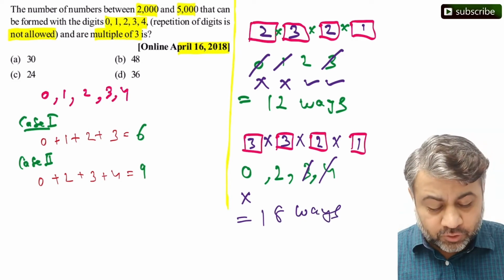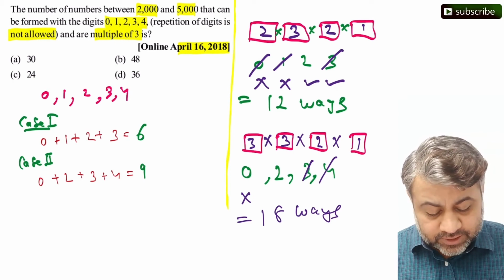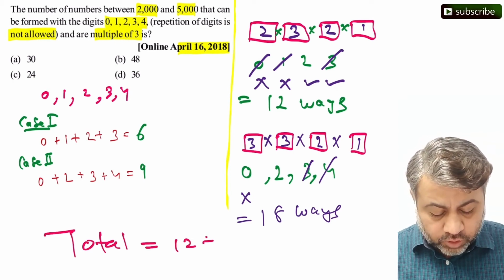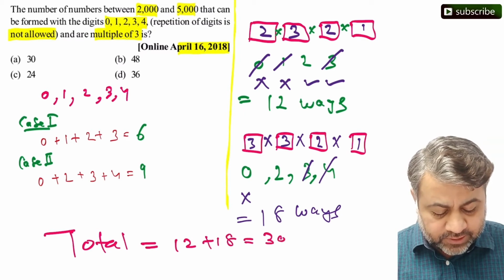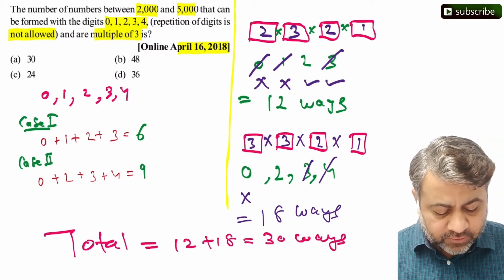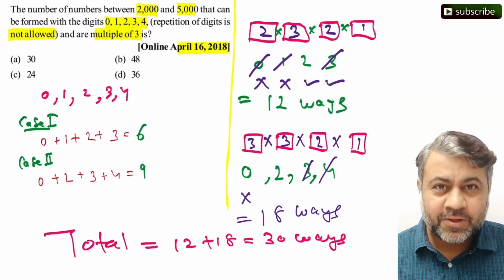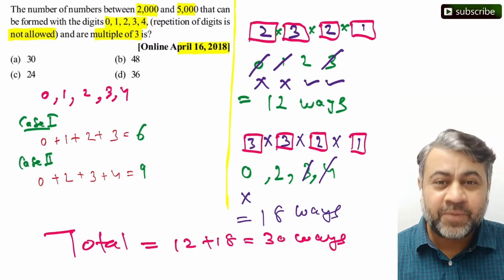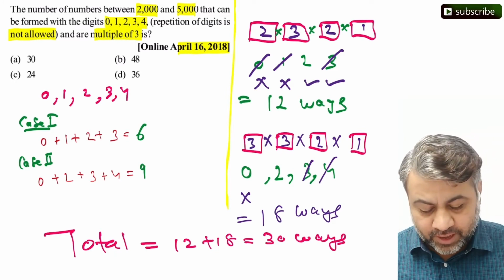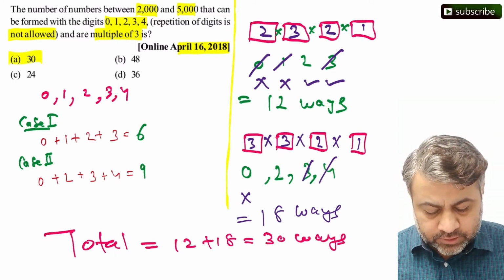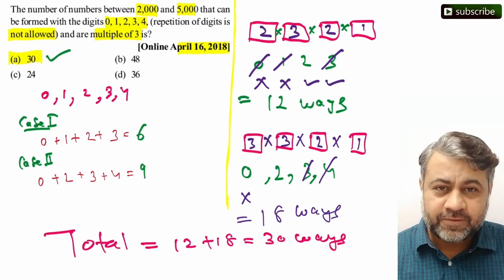So what is the total possibility? Understand this. The total possibility we have is 12 plus 18, that is 30 different ways we can arrange numbers using 0, 1, 2, 3, 4, multiple of 3 between 2000 and 5000. So my answer here is option number A, 30.